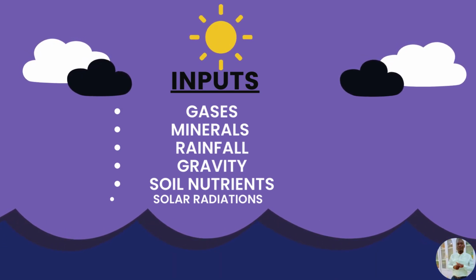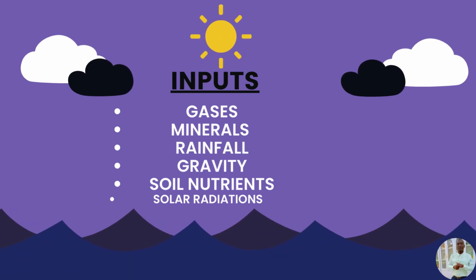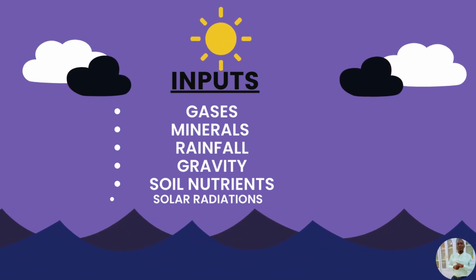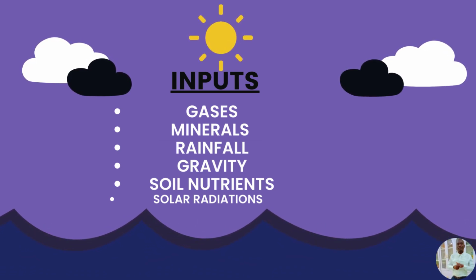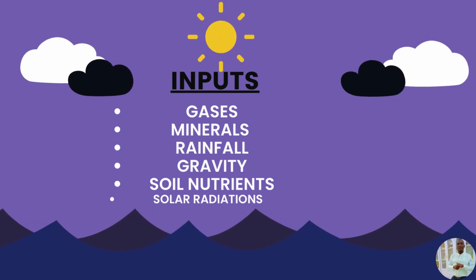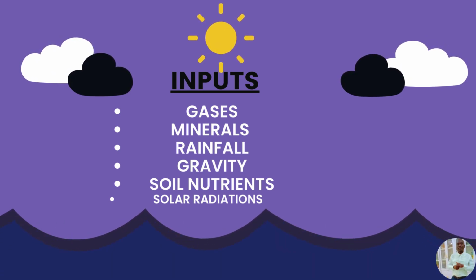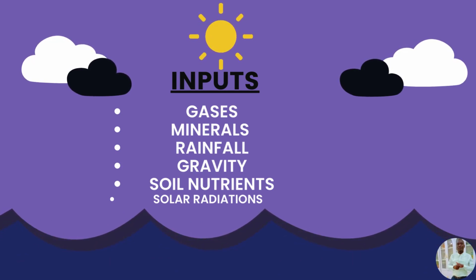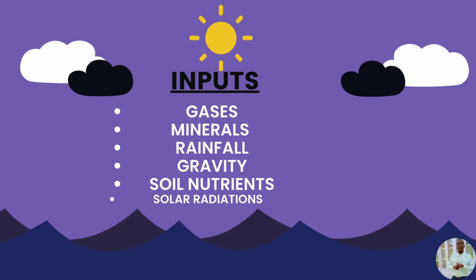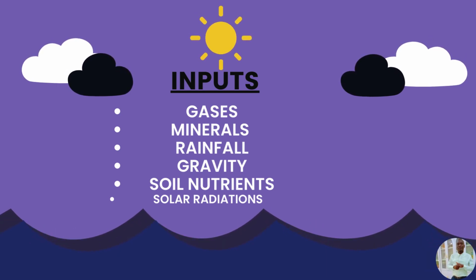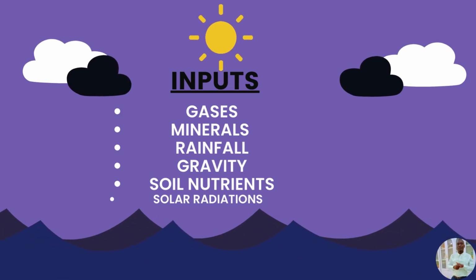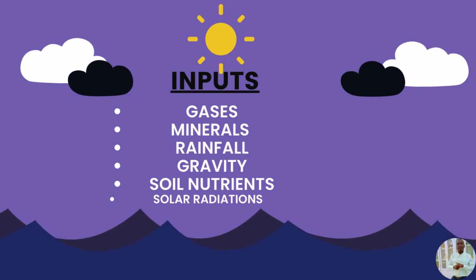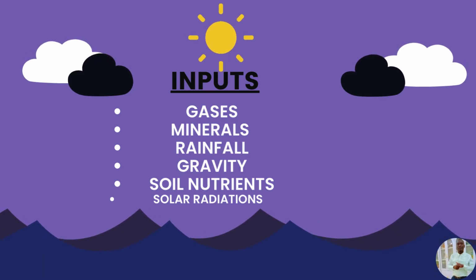Number two, we have minerals. These can be minerals from weathered rocks. Now these minerals can add fertility to the soil and can aid the formation of soils within the ecosystem. Then number three, rainfall. Since we have plants and animals, living organisms, in ecosystems, these plants and animals need rainfall for their growth and for other processes to take place within the ecosystem.